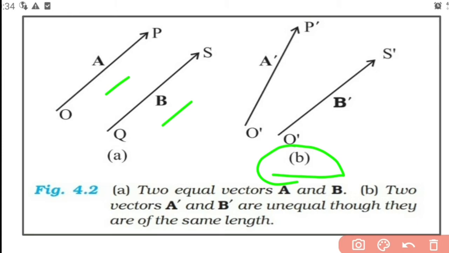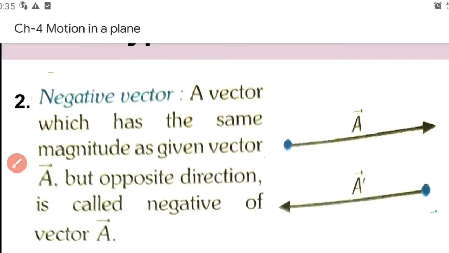You can see that both are of the same length. But what about the directions? The directions of those two vectors are not the same. They are different. So are they equal vectors? No, they are unequal vectors. They have the same magnitude, but the directions are different. So that is about equal vectors.